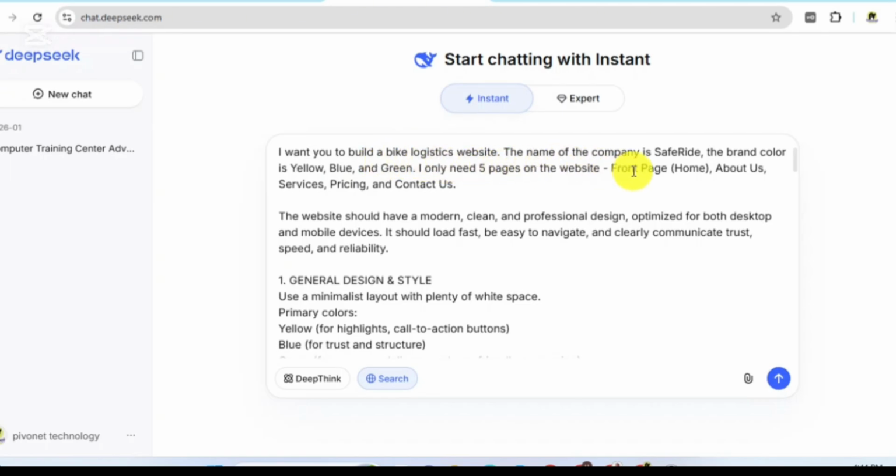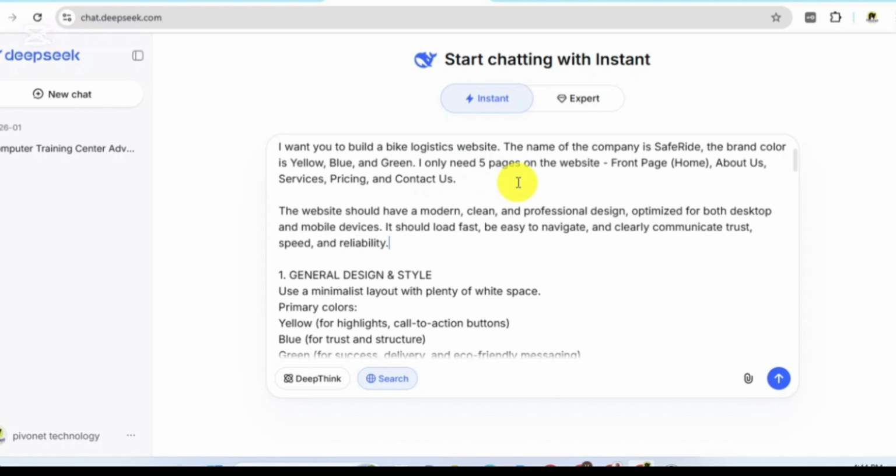The name of the company is SafeRide. The brand color is yellow and blue. So, let's do this fast. You can pause and be reading them. I only need 5 pages on the website: the front page, that is the home page, about us, services, pricing, and